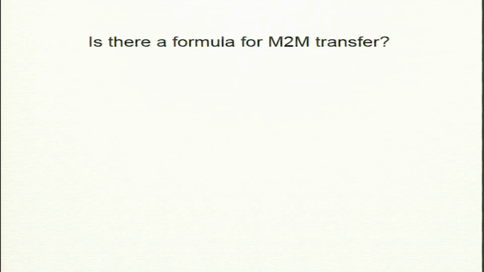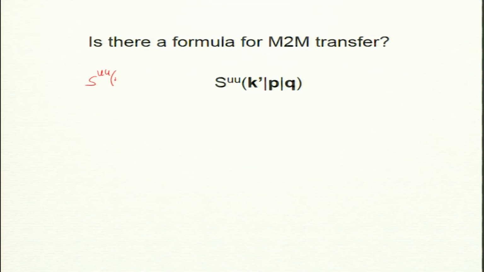Now, this is the question which I told you a slide before. Is there a formula for mode-to-mode transfer? This is the combined transfer, but now we want to see, among these 3 modes, how much x gives to y, and y gives to z, and so on. So, there are 6 combinations, right, and it turns out it is possible, and that is what this lecture is about. If you remember, Craigton wrote this formula as k prime, p comma q. I did not emphasize it, but it is in a previous slide. So, k prime is the receiver, and p and q are givers.